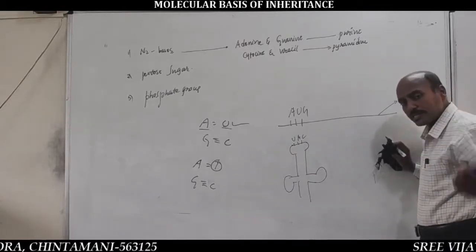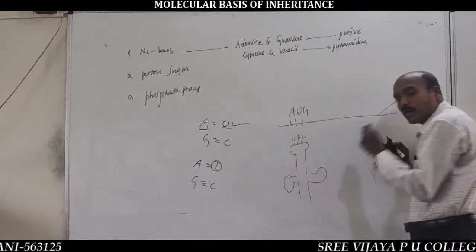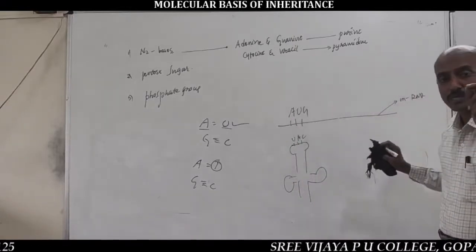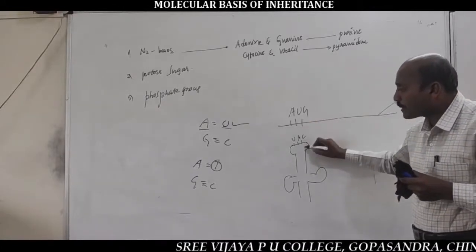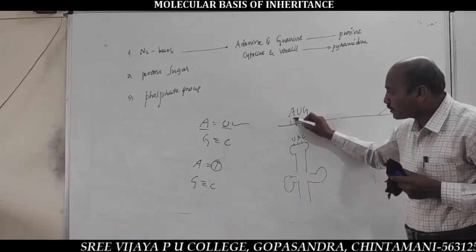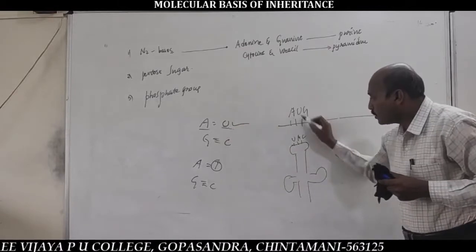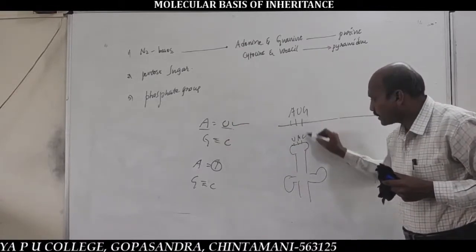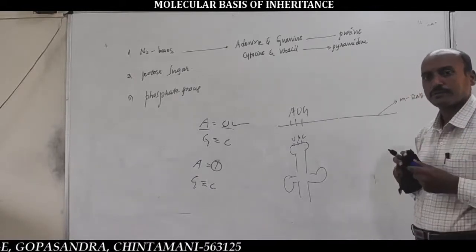In the last KCET exam, this pattern of question was asked for the molecular basis of inheritance topic. So, the complementary base pairing of RNA is AUGC. Opposite to A, U. Opposite to U, A. Opposite to G, C. This is called complementary base pairing.